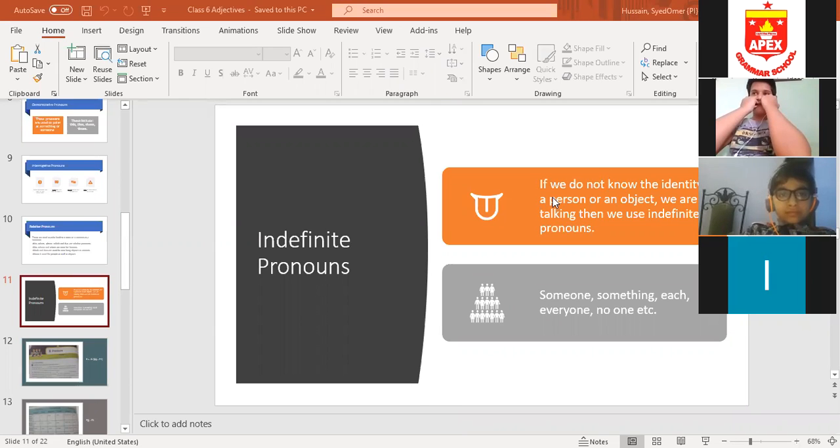Okay, now relative pronouns and then indefinite, and then we'll start our exercise. Who will tell me relative pronouns?